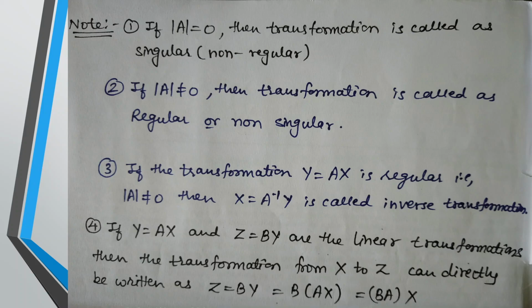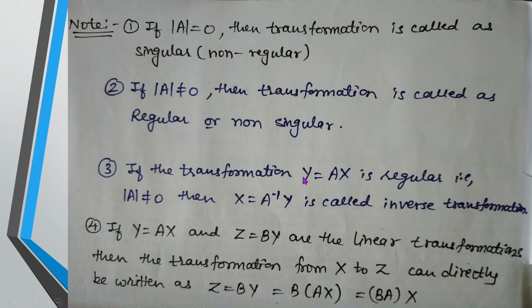So now I am interested in calculating A inverse, and for that the condition is that this should be a regular transformation. Regular transformation means it should be non-singular, the determinant of the matrix of transformation should be not equal to 0. That means A inverse exists. If A inverse exists, then I can write this transformation as X is equal to A inverse Y.